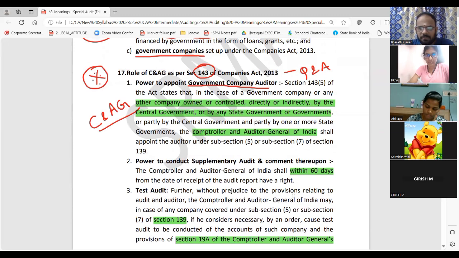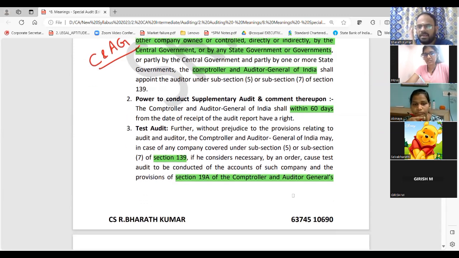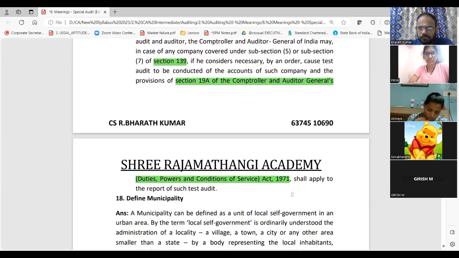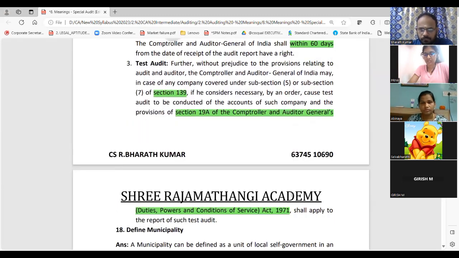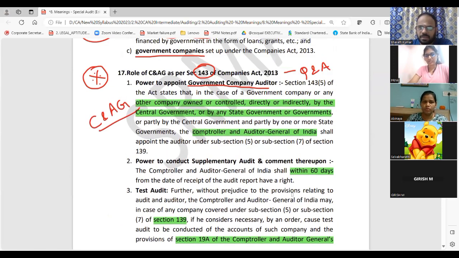This question you write. Vouching verification, you don't need to sit in the middle. This you write. Very simple. Role of C&AG as per 143. Government audit definition, it will be done by C&AG. Second, within 60 days, he should give the audit report. Next, test audit based on section 139 and section 19A of the C&AG Act. That's all. Answer over. This question is important.